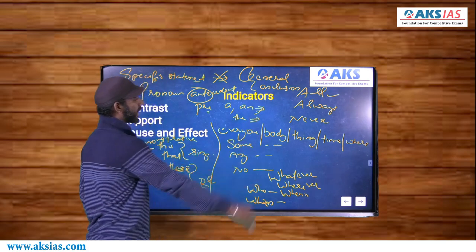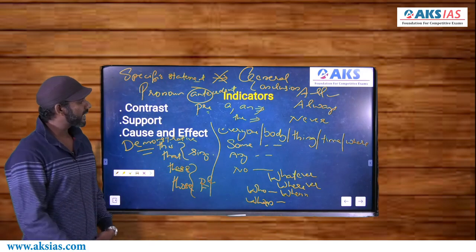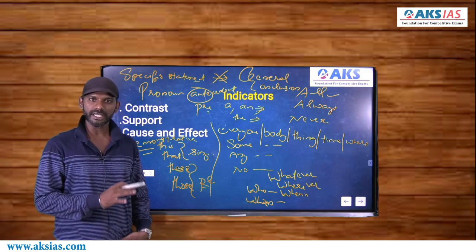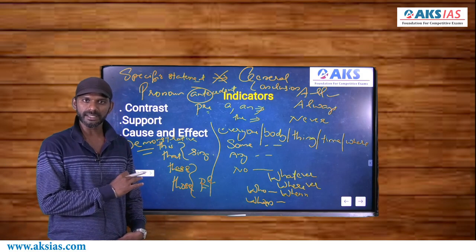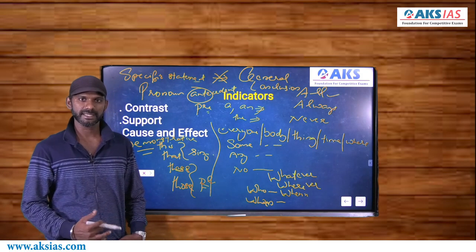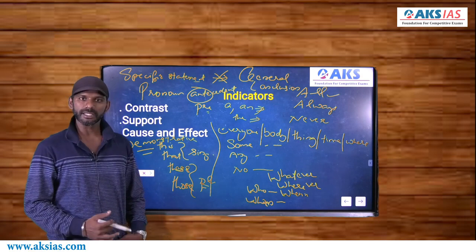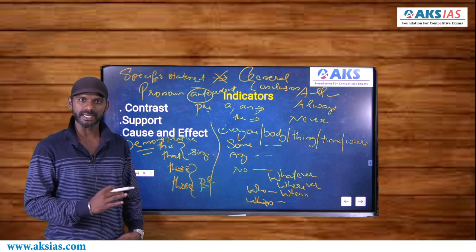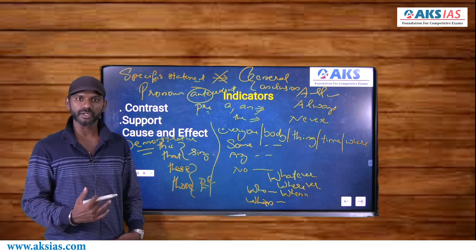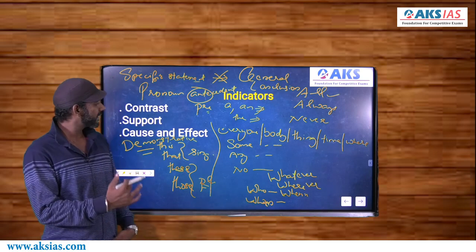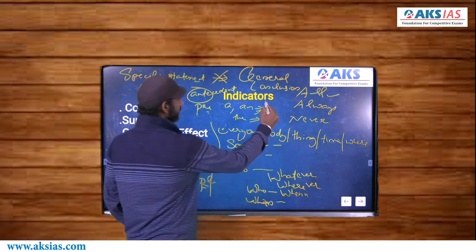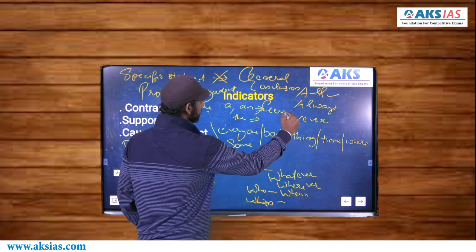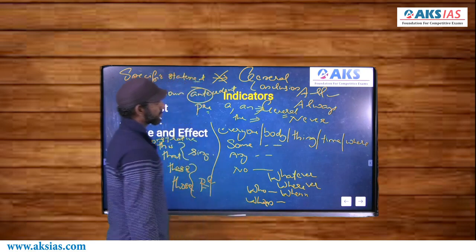And the are 3 articles in English. A and an are termed as indefinite articles, whereas the is called the definite article. Now, a and an are termed as indefinite articles because we don't use a and an to refer to a particular person or a particular object. That means a and an indefinite articles are taken as general.